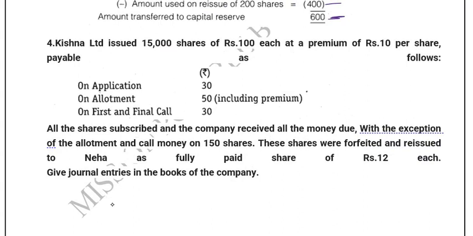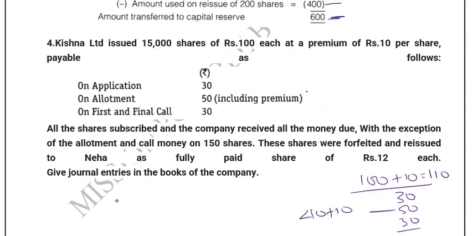Krishna Limited issued 15,000 shares of 100 each at a premium of 10. This is important: 100 each at a premium of 10. 100 plus 10 comes to 110. Now this is divided 30, 50 and 30. So allotment includes premium, so this is nothing but 40 plus 10.